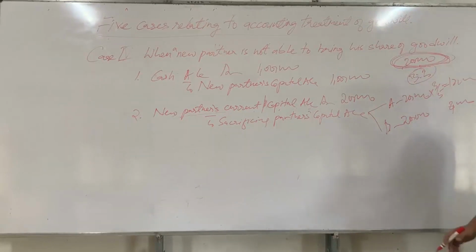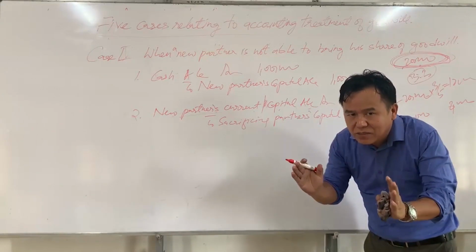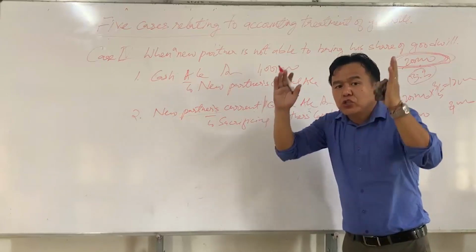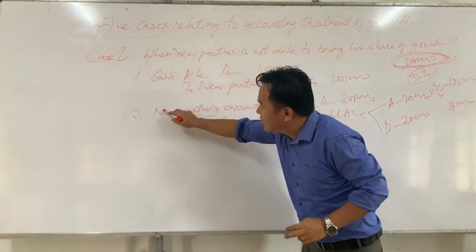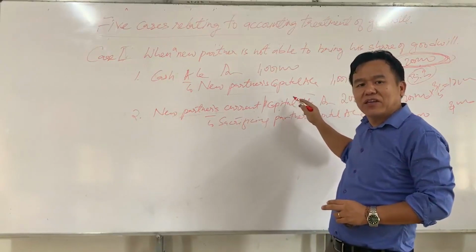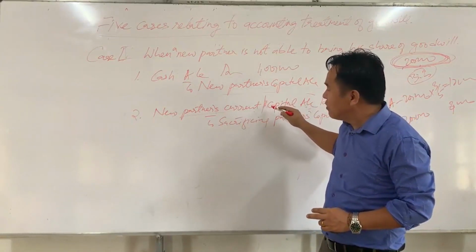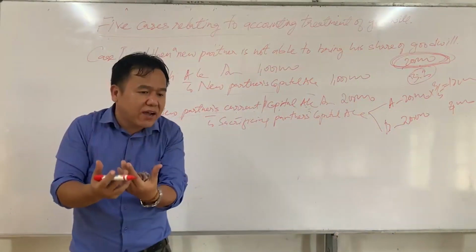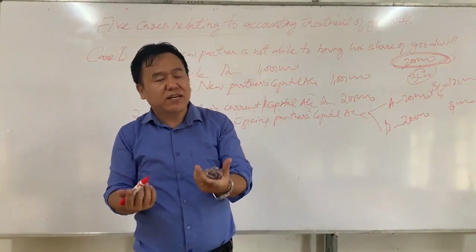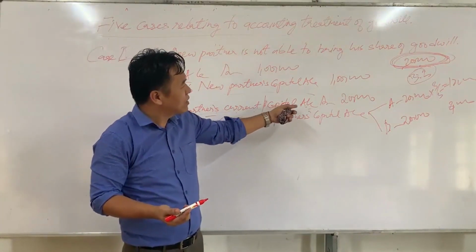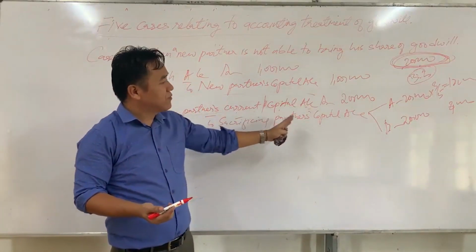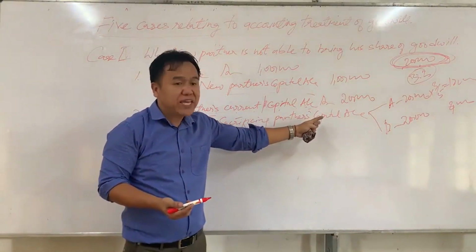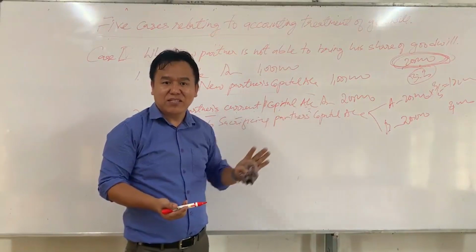Okay, I'll tell you again. If the new partner is not able to bring his share of goodwill, then the whole amount of goodwill should be adjusted from their current account or capital account. If they have adjusted the whole goodwill amount from their current or capital account, their capital or current account will be decreased. If their current or capital account decreases, then it should be debited. That is why the partner's current account or capital account is debited here. To sacrificing partners, since the goodwill amount is transferred to whom? Sacrificing partners. Therefore, sacrificing partners' capital will be increased. If capital increases, it should be credited.